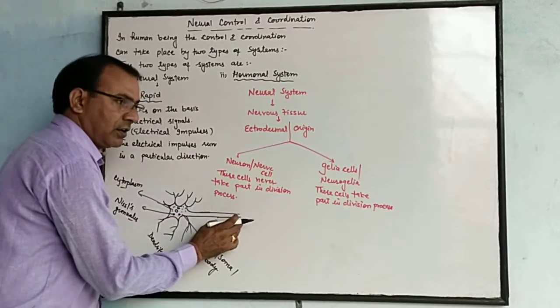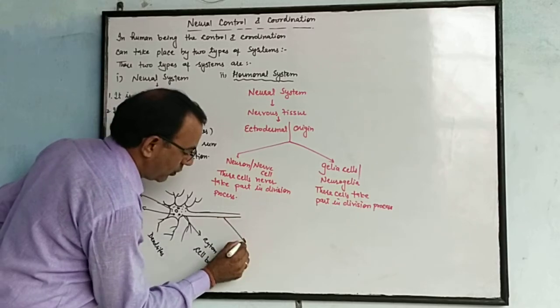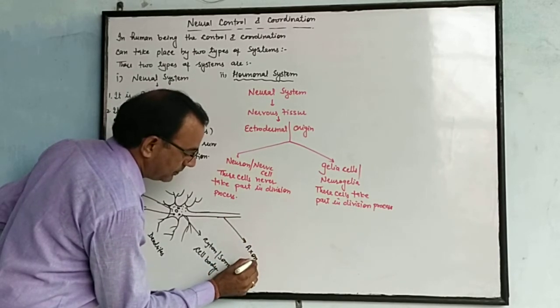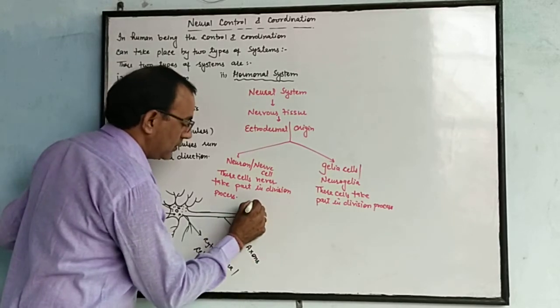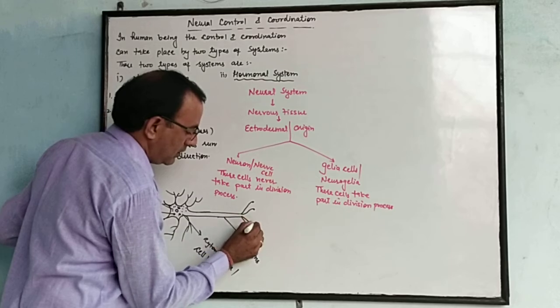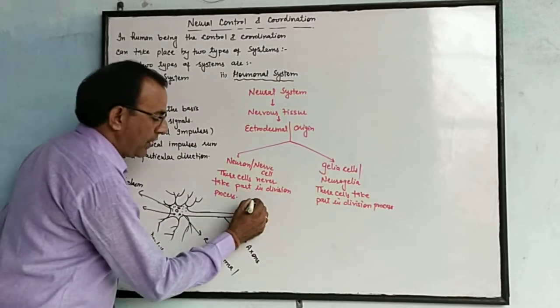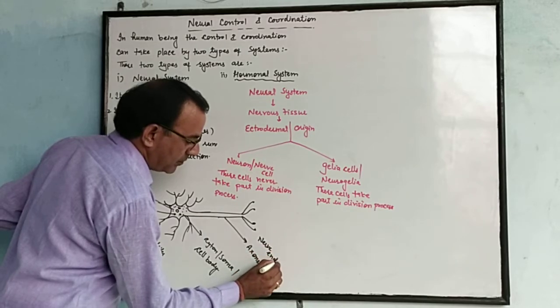At the posterior end, it contains a long part known as the axon. At the end of the axon, the fibres are branched. This is known as the nerve ending.